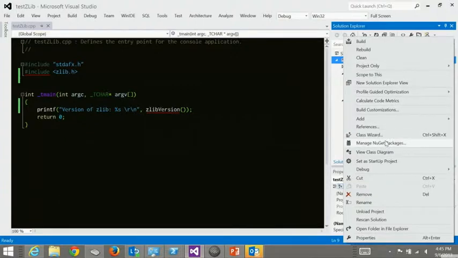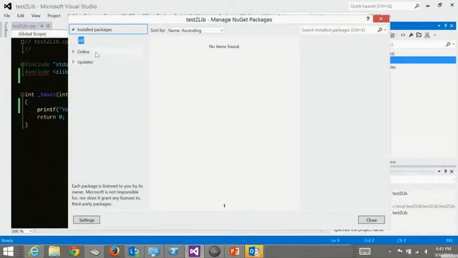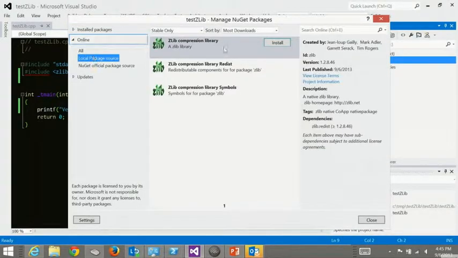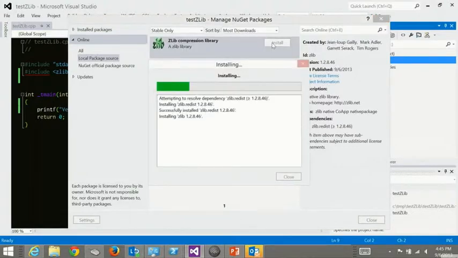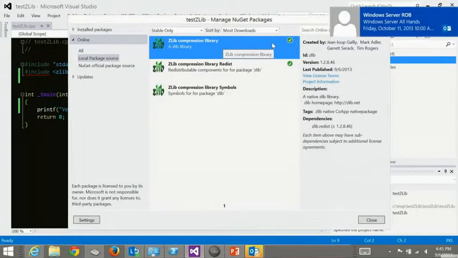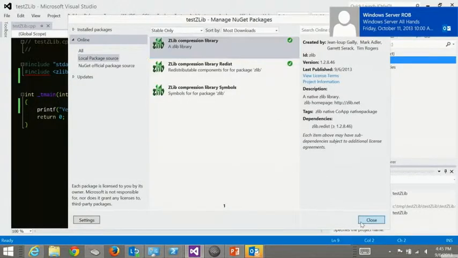So we'll just go in here, we'll go to Manage NuGet Packages, and we'll go to Online, and we'll go to my local package resource. There it actually picks up my packages that I just created here. All I have to do is install the top one. The other one has the redist and has the binary spread amongst those. And then we'll close that.